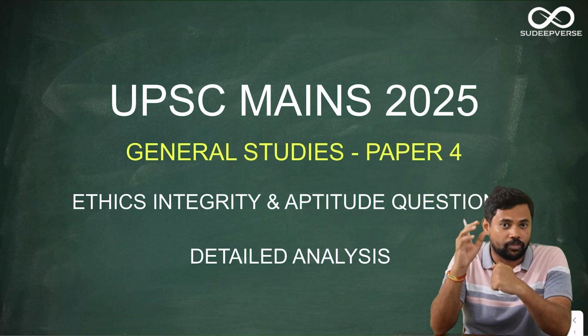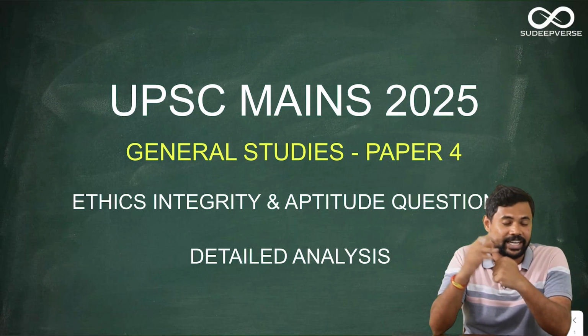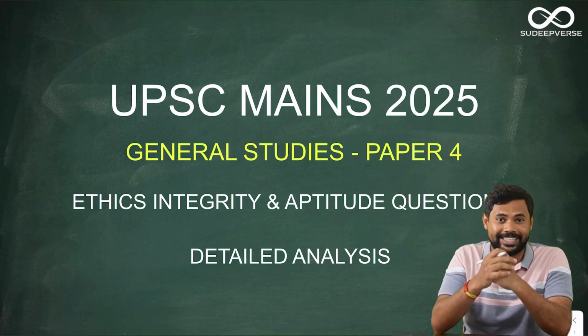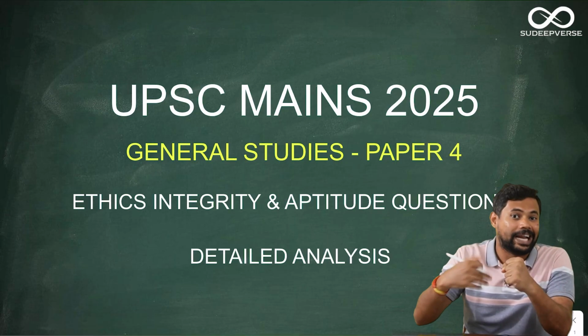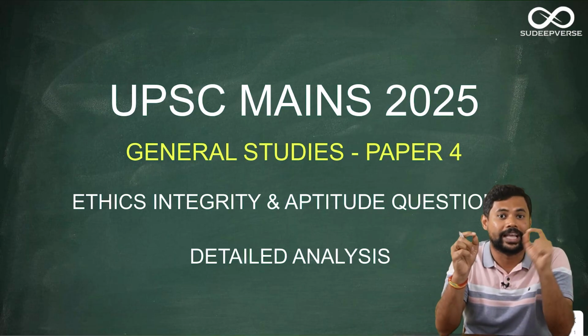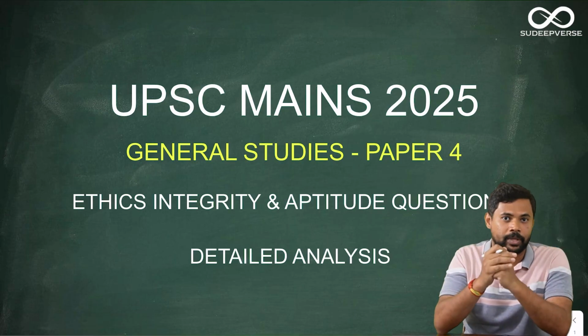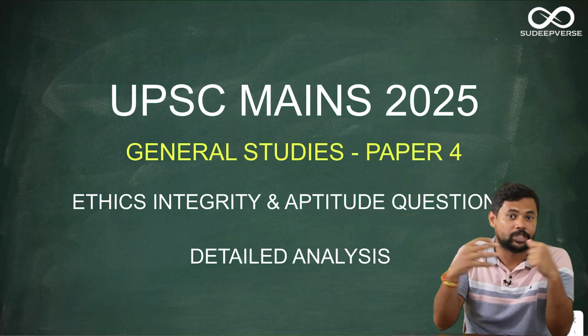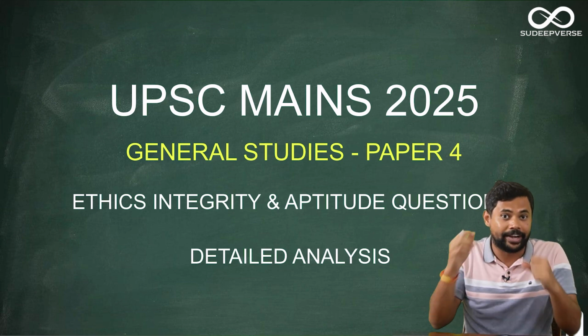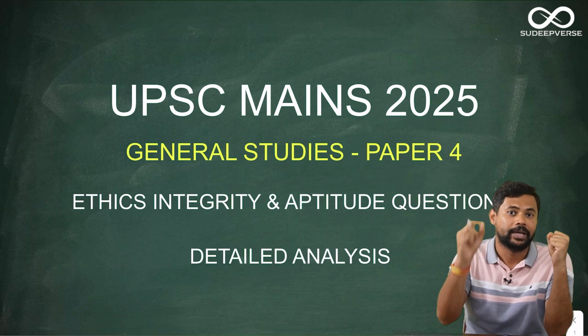Now, there are a few very important things that you should keep in your mind. Just by collecting examples and definitions, you will not be able to write good answers. The second is the changing trends within the ethics paper, that they are more inclined towards applied ethics. The third very important thing is that the answers are becoming a little more analytical. That is, the questions demand a type of analysis that should be in line with ethical vocabulary and moral reasoning. When I say analytical, it should not be just multi-dimensional the way we do it in other papers. Here it should be a little more elaborative and it should constitute the ethical vocabulary and the moral reasoning.